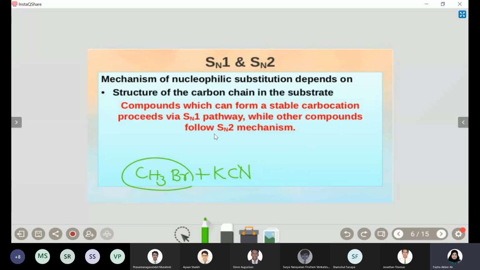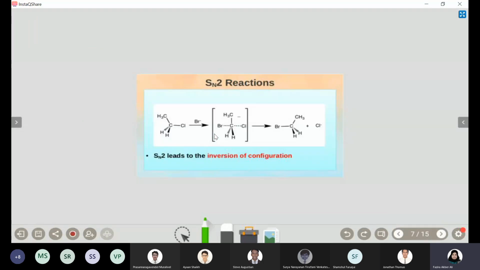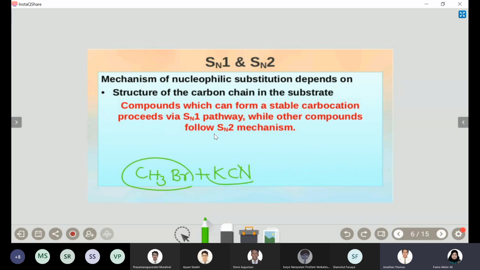The reagent is the one with the nucleophile, that means what you are adding. CH3Br is the main compound, the substrate, on which you are adding a reagent, that is the nucleophile. Okay.